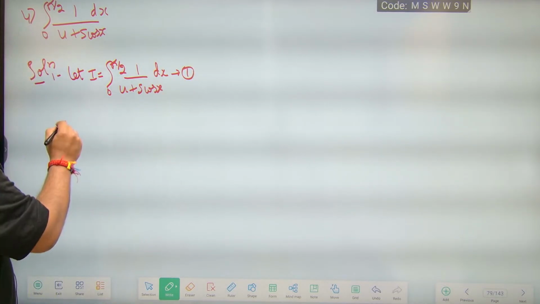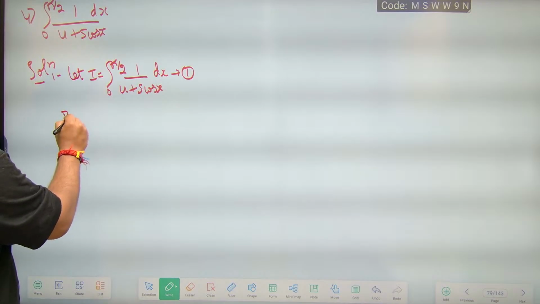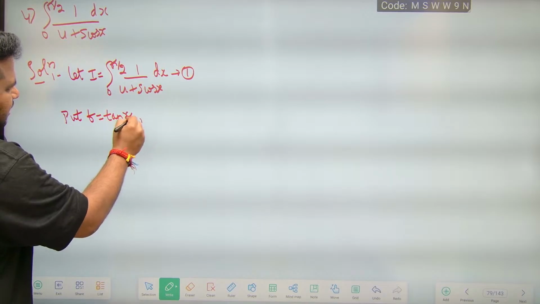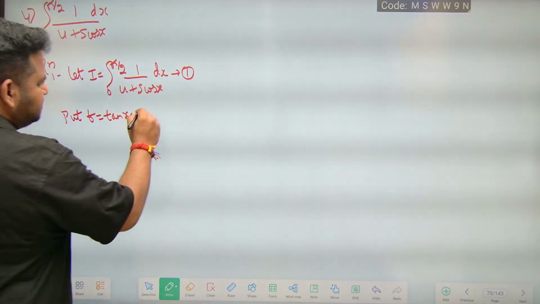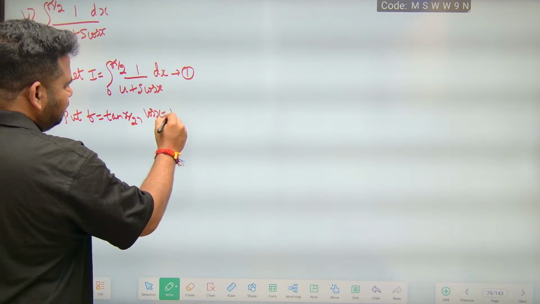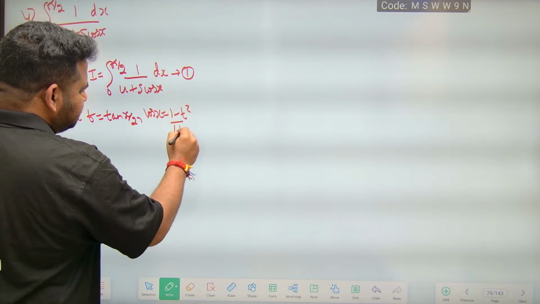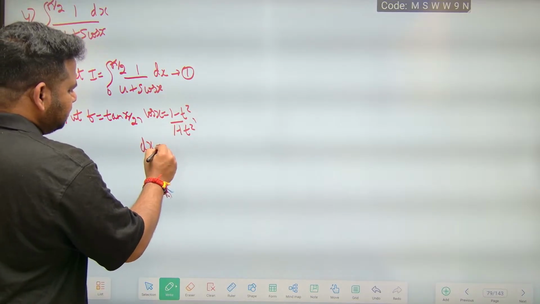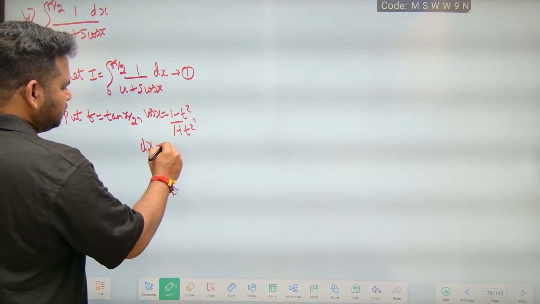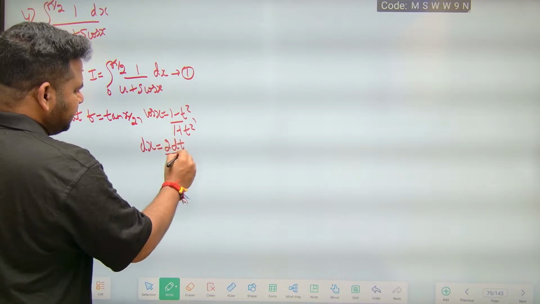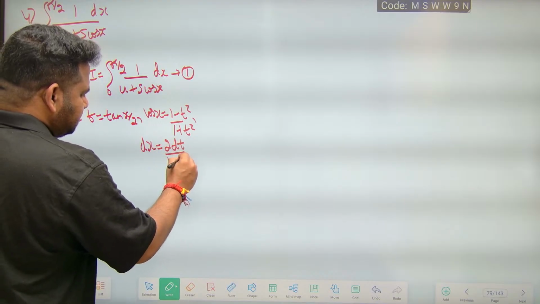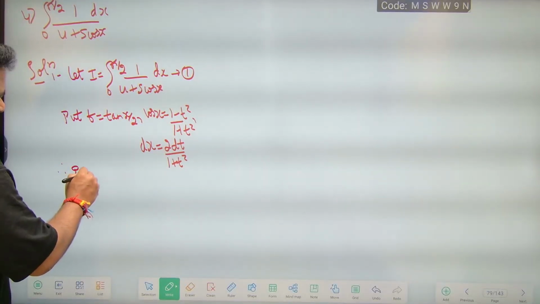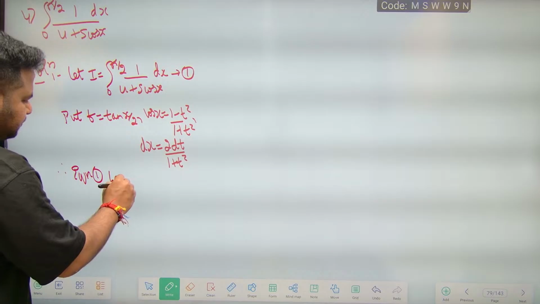Let us put t is equal to tan x by 2. Then cos x will be equal to 1 minus t square by 1 plus t square, because there is only cos x, no need to worry about sin x. And dx will be equal to 2 dt by 1 plus t square. Therefore equation 1 becomes what?